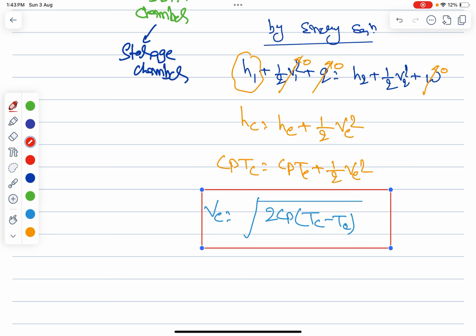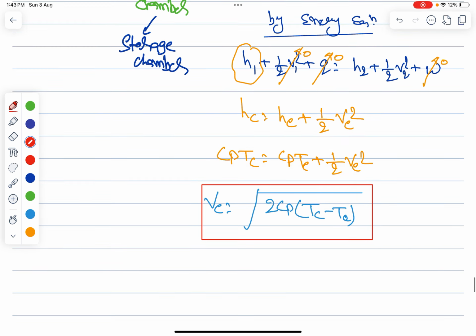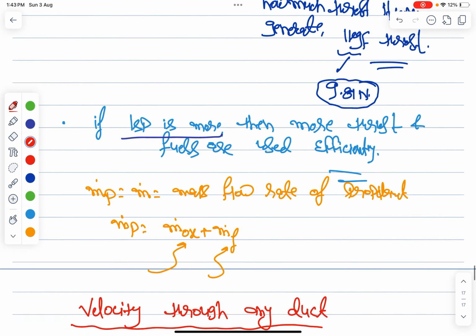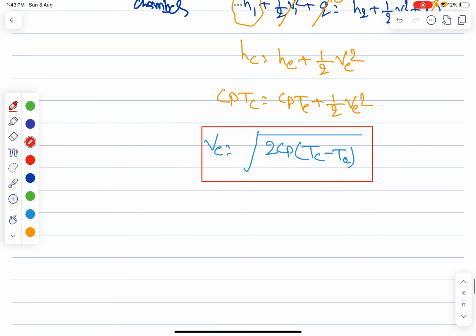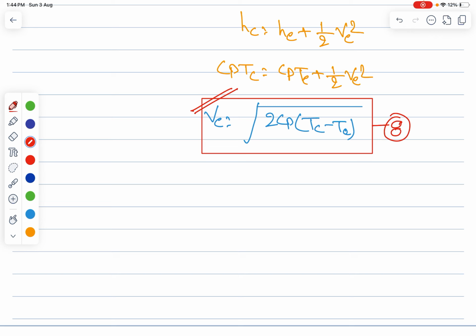That this chamber temperature is nothing but your stagnation temperature. So it is always higher. So let me write the equation number. This is equation number 8. Fine. Now again, you can remember this formula. Then after whatever I am doing, please do like this. So after this you don't need to remember 2 or 3 formulas.